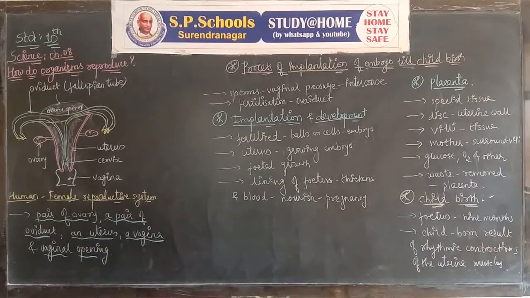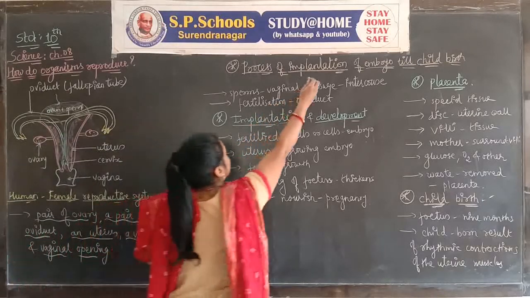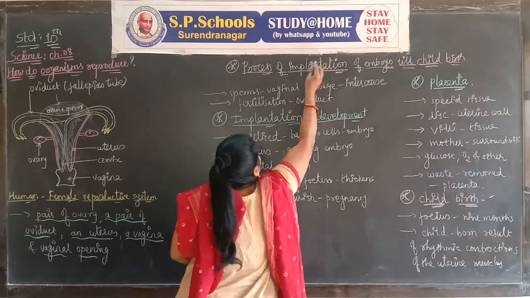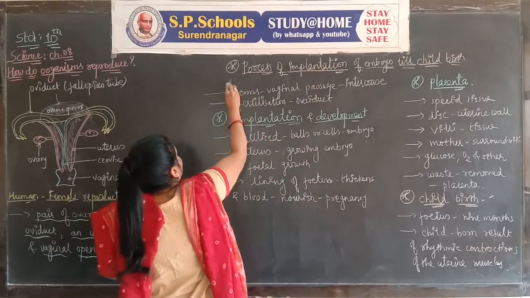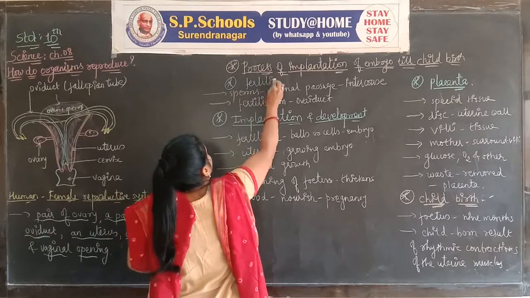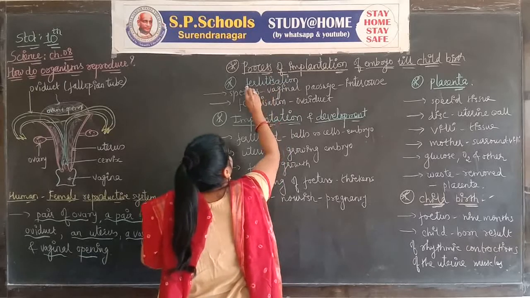Let's go through another question: the process of implantation of the embryo till childbirth. The first step to study is fertilization.